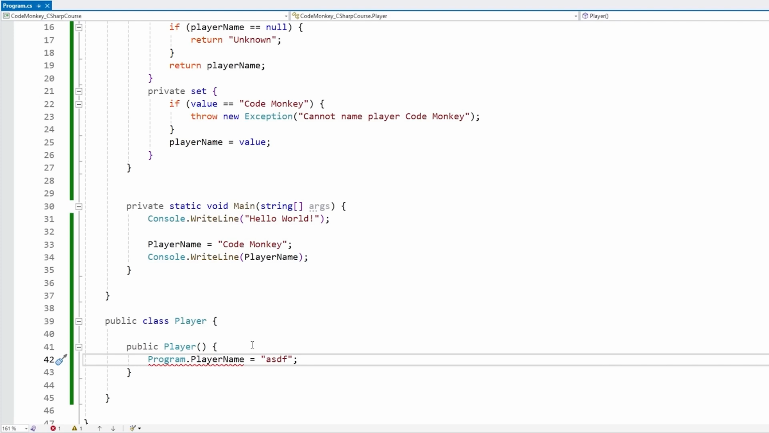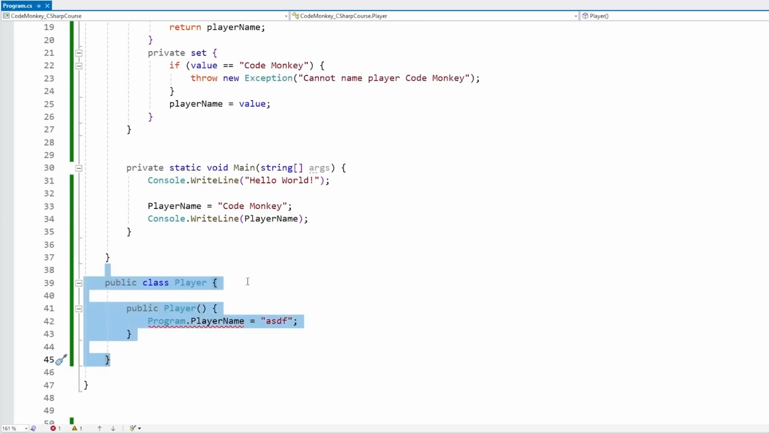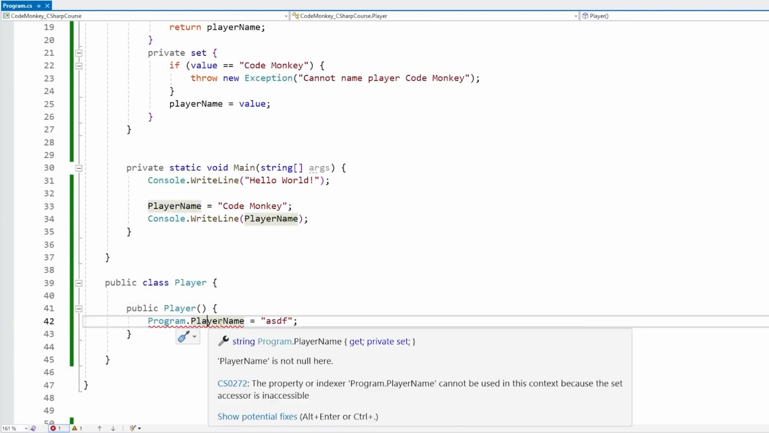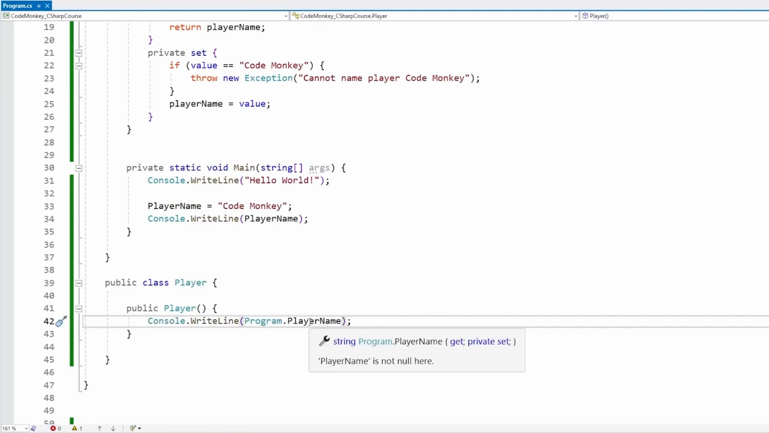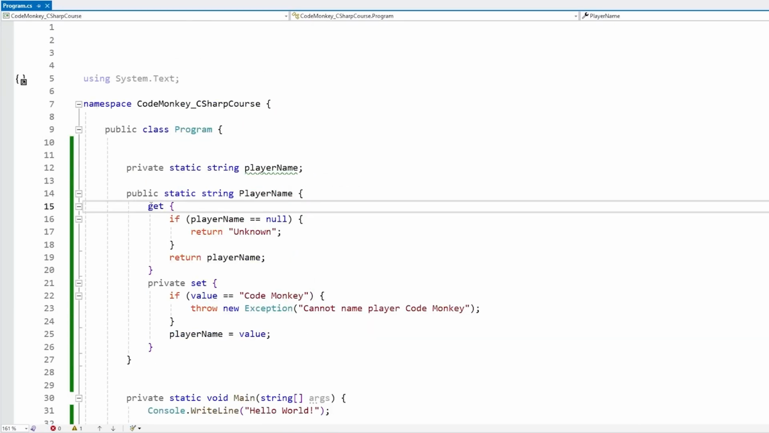So yep, here we do see an error. I created a completely separate class named Player, and inside I'm trying to access the player name and modify it. Nope, I cannot use it because the set accessor is inaccessible. However, if I do a Console.WriteLine on this one, then yep, this is perfectly valid code. So this property can now be accessed. We can access the get from any class anywhere in our codebase, but only this class can access the set.